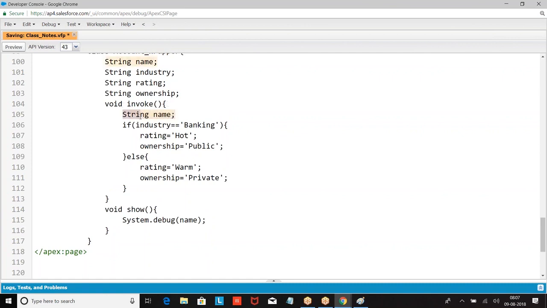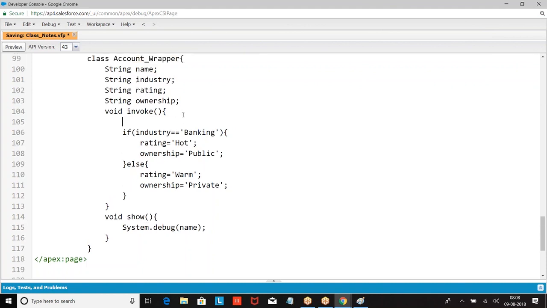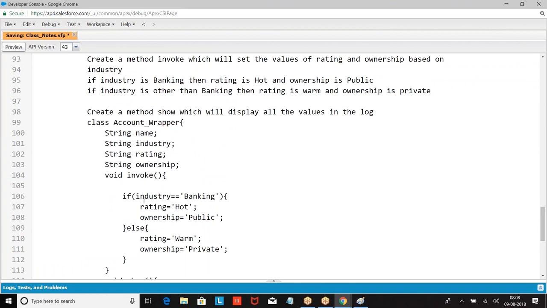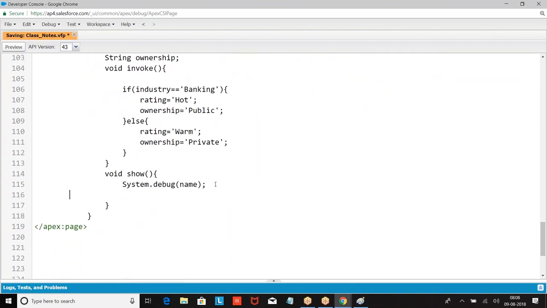This variable becomes local to this method. If you define within the flower bracket, you can only use that variable within that flower bracket. If you define it outside, it can be used here or here. Like this we have defined.